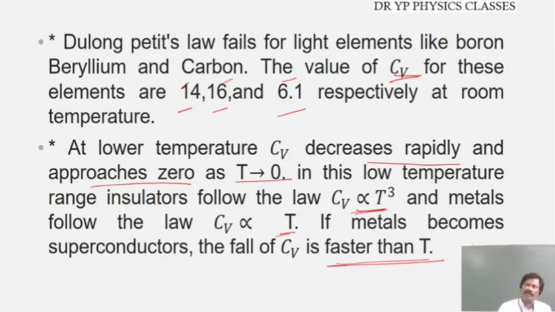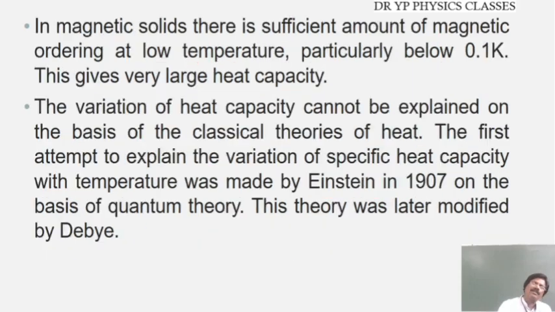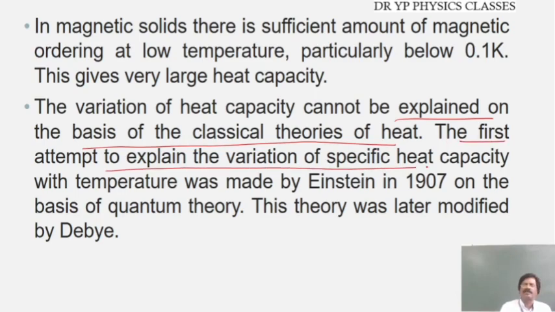This correction was first done by Einstein: the variation of heat capacity cannot be explained on the basis of the classical theory of heat. The first attempt to explain the variation of specific heat capacity with temperature was made by Einstein in 1907 on the basis of the quantum theory of radiation.